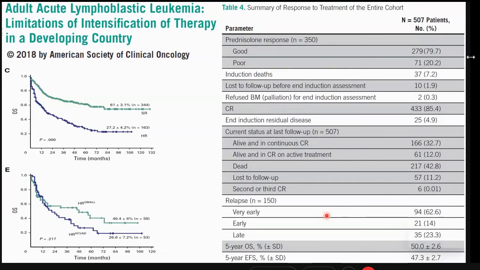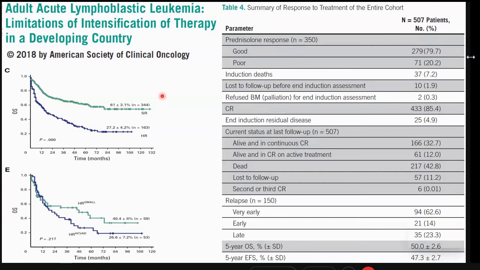Just as a comparator, this is a nice study from India, the largest, CMC Vellore. My friend Dr. Puneet Jain has put across this data of 507 adult ALL patients from CMC Vellore. And when they split their patients into the standard risk and the high risk group, even the standard risk group means everything good about it.